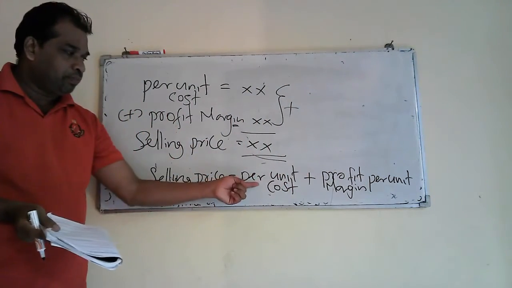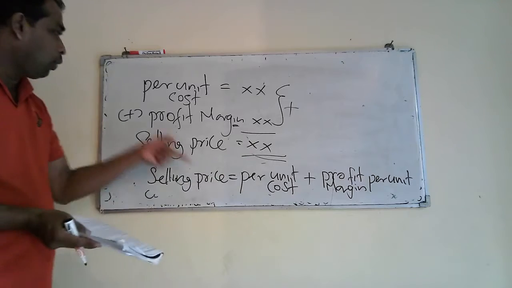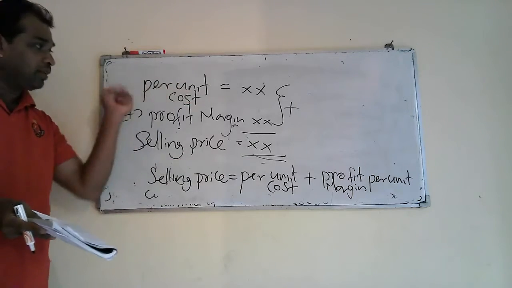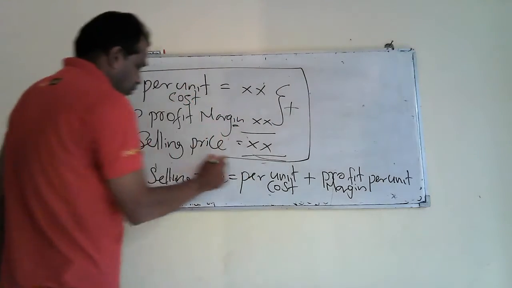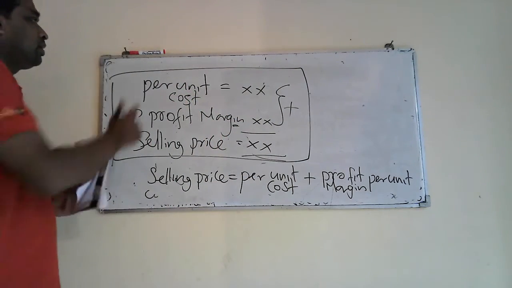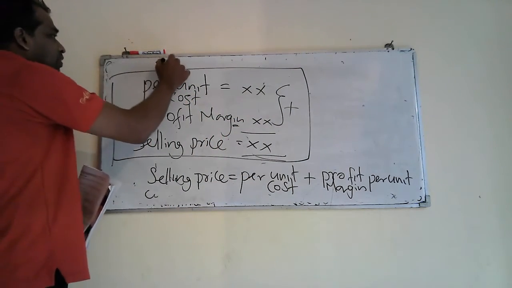Selling price equals per unit cost plus profit margin. That is how I have produced under this statement. If you take this statement, this is how you take the selling price.